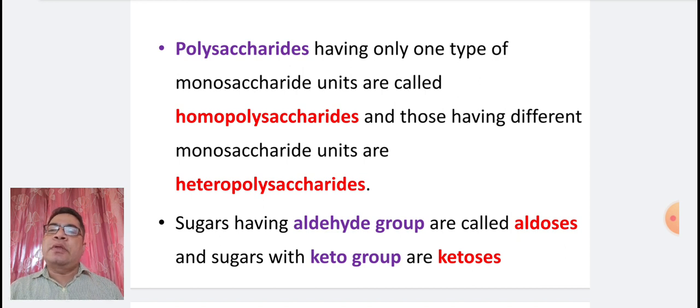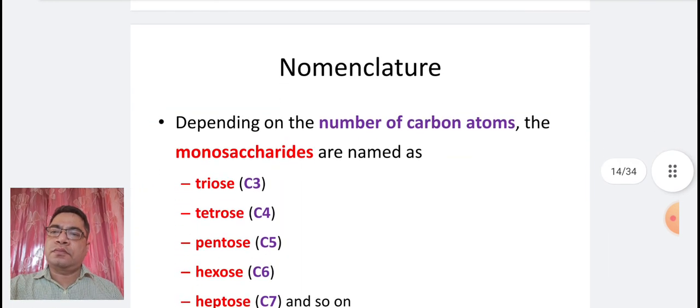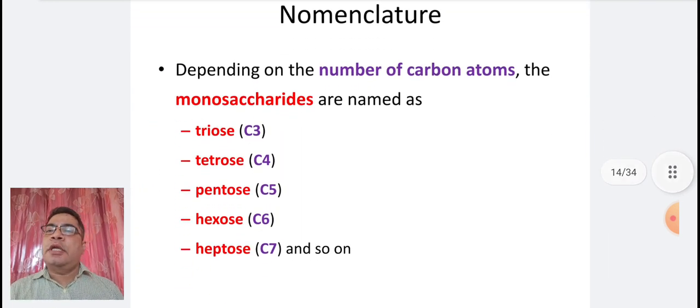Sugars having aldehyde groups are called aldoses, whereas sugars with keto group are called ketoses. Depending on the number of carbon atoms, the monosaccharides are named as triose containing C3, tetrose containing C4, pentose containing C5, hexose containing C6, and heptose containing C7, and so on.